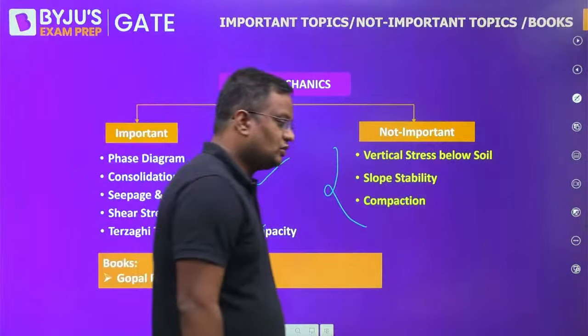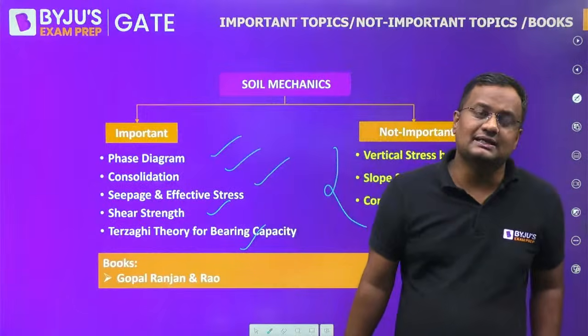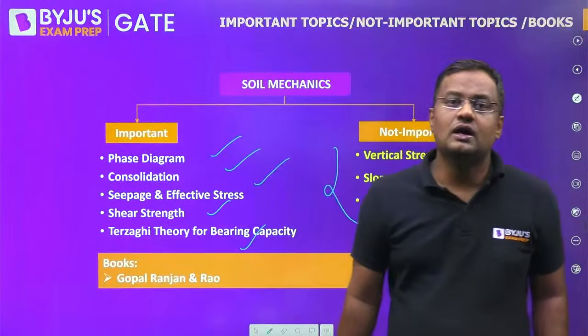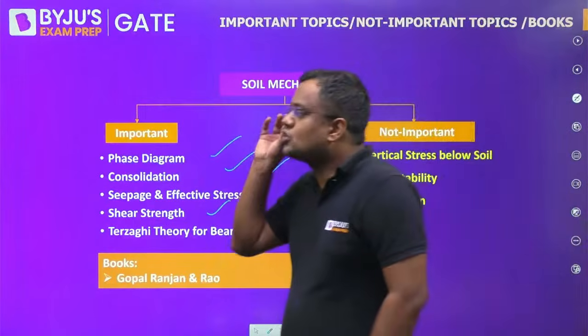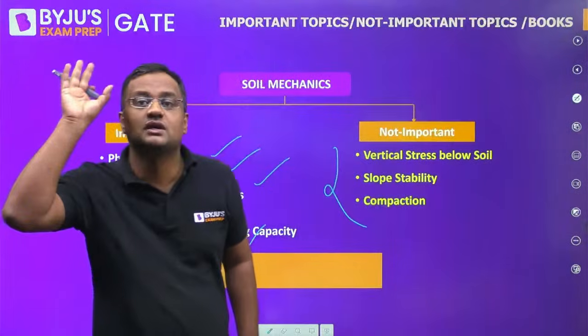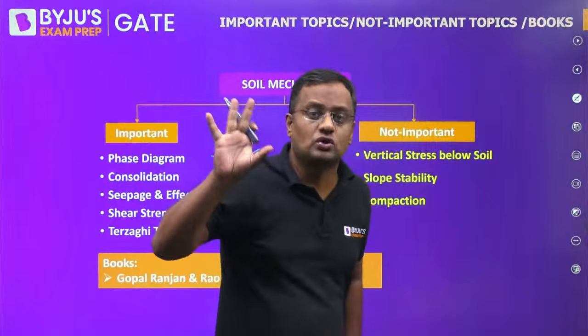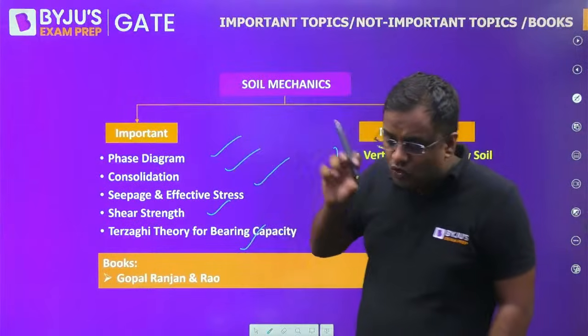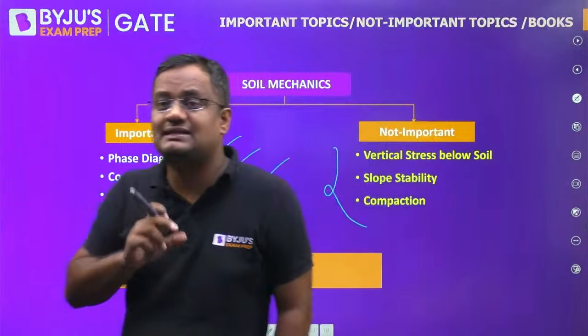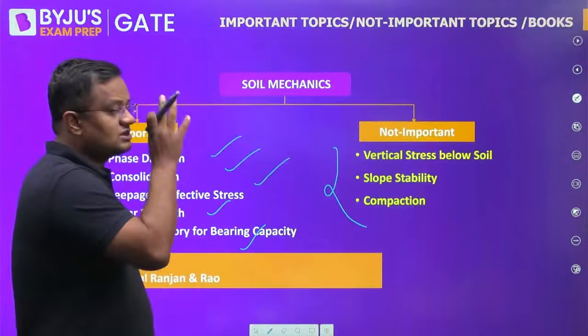The best book that you can refer for soil mechanics is Gopal Ranjan and Rao. I can show you various objective questions in various exams other than GATE and ESE, where a direct line from Gopal Ranjan and Rao has come in the exam. Okay, so this is all about soil mechanics, the highest weightage subject.